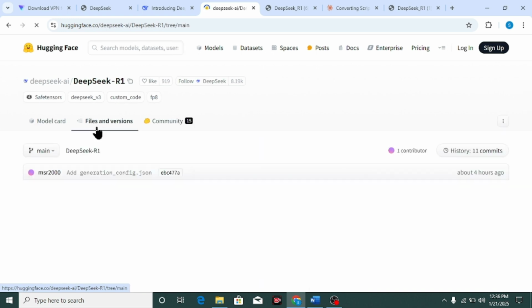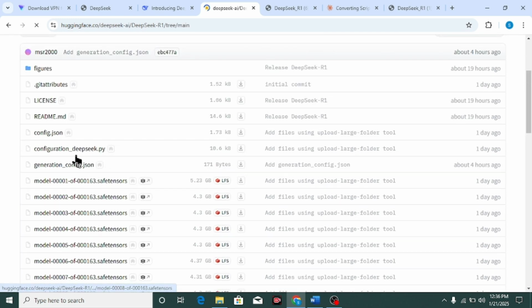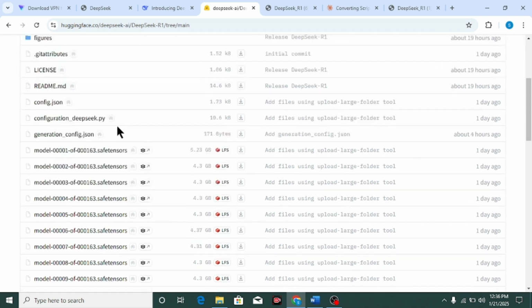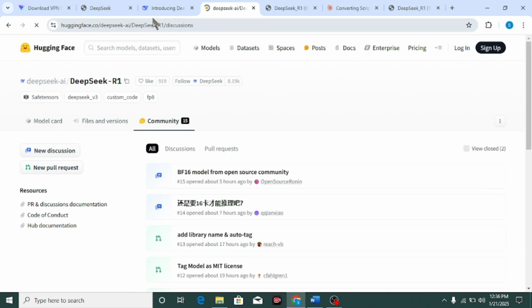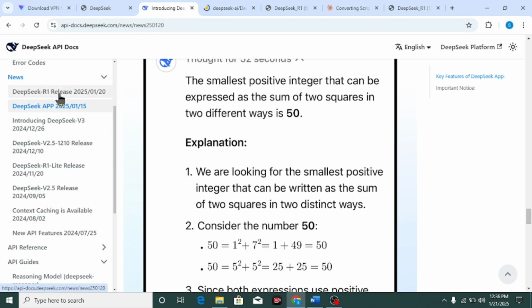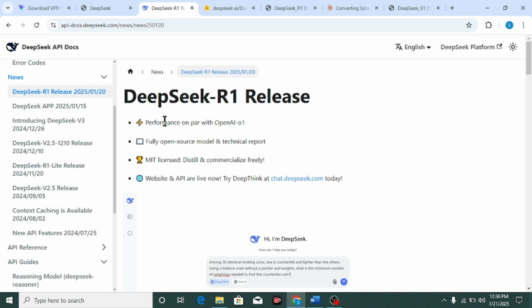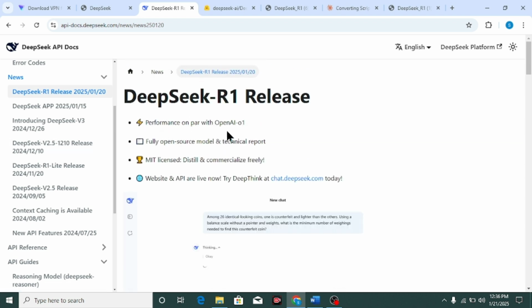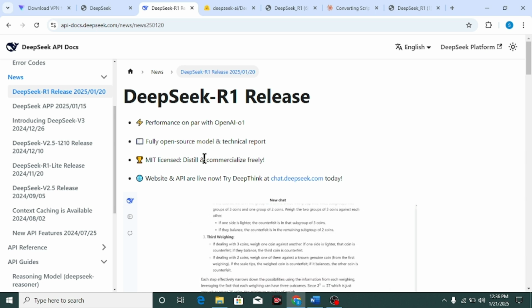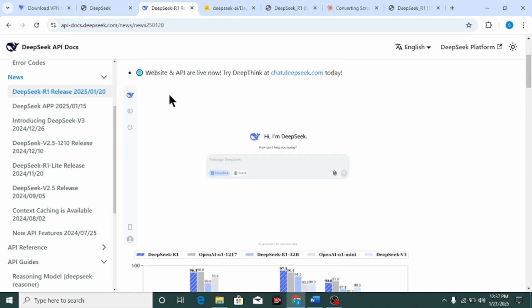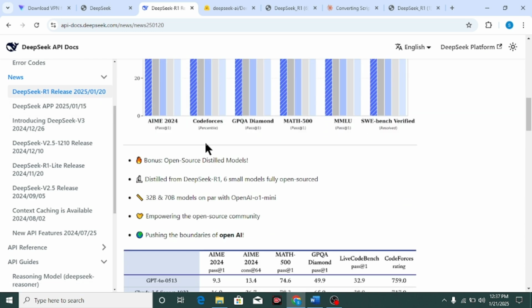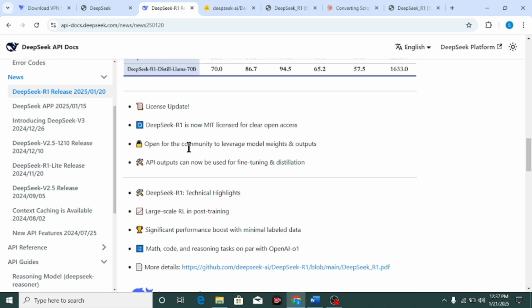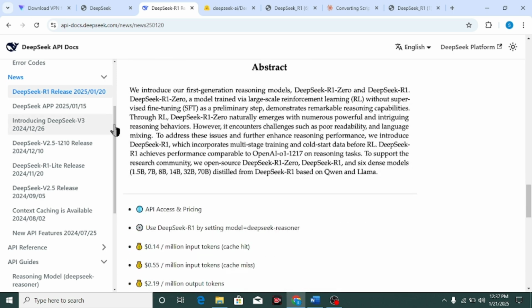These are the files and versions, this is the README file, and the API is available as well. And this is the community. This is the introduction of the DeepSeek API: DeepSeek R1 released, with performance on par with OpenAI o1, a fully open source model, with a technical report under the MIT license. Anyone can use the website and API, and buy it. The API is very low cost. This is the benchmark, the MIT license, and the paper.